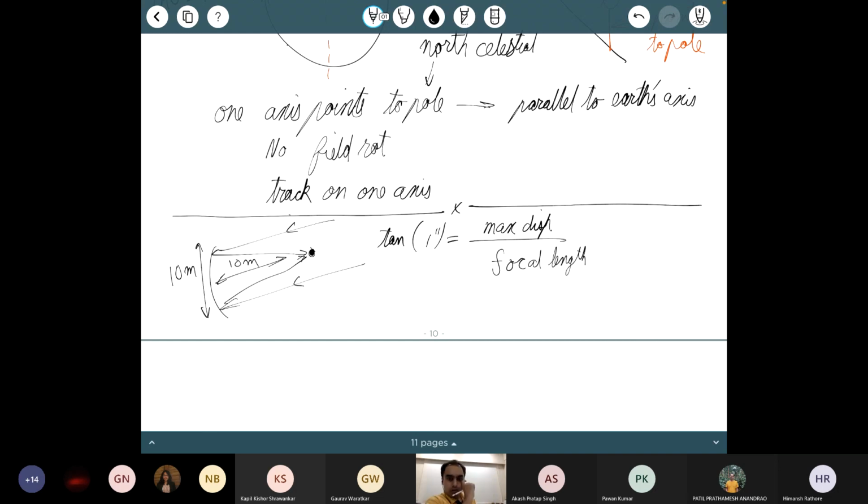This number we have talked about, this is also the same conversion between AU and parsec, that's also 1 arc second. So we know that this number is 1 upon 2 into 10 raised to 5. So the max displacement that I can have is my focal length, which is 10 meters divided by 2 into 10 raised to 5. How much is this?